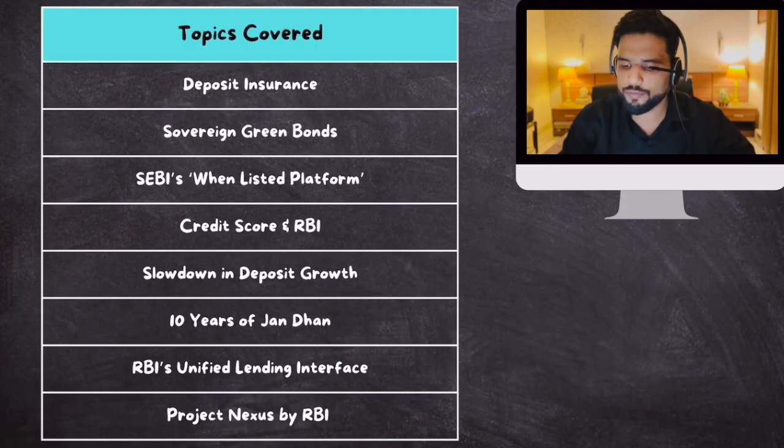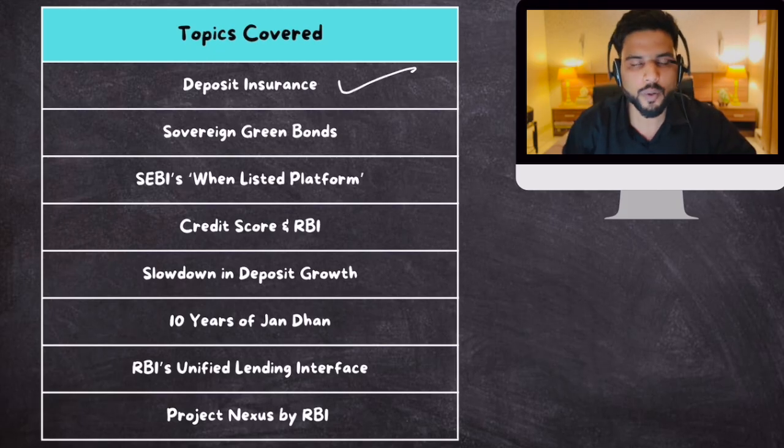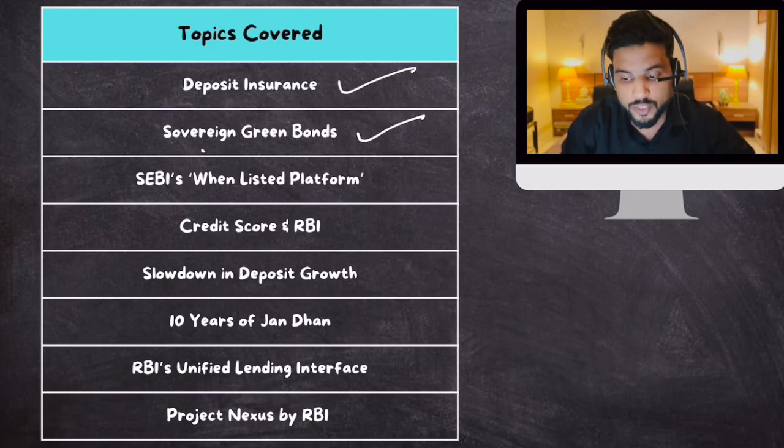So here's the list of topics from banking and finance which we are going to cover through these lectures. Number one topic which we'll cover today is deposit insurance. Then number 2 topic is about sovereign green bonds. Very important, and chances are that an MCQ might be framed from this topic in your prelims examination this year. So pay close attention to this topic.